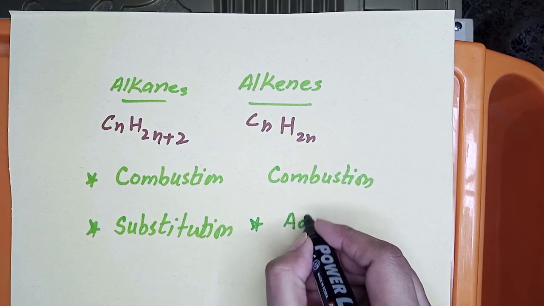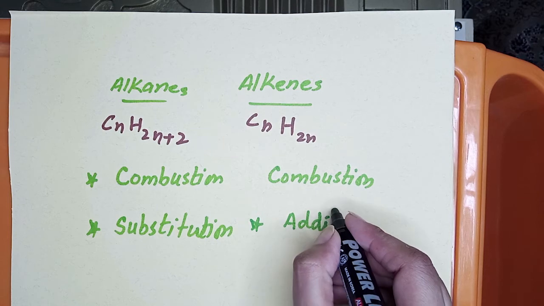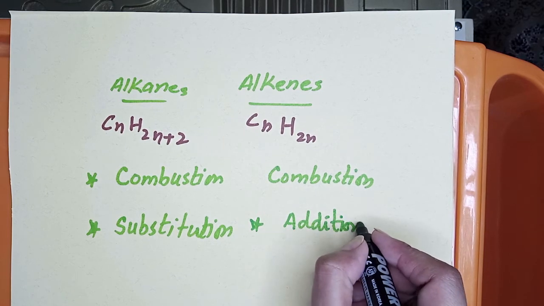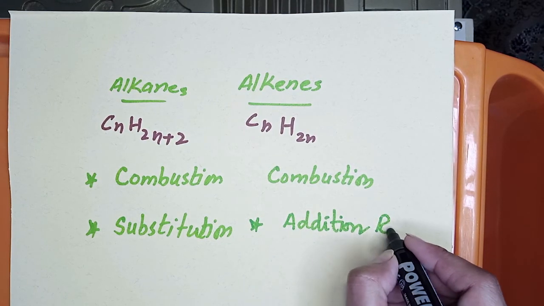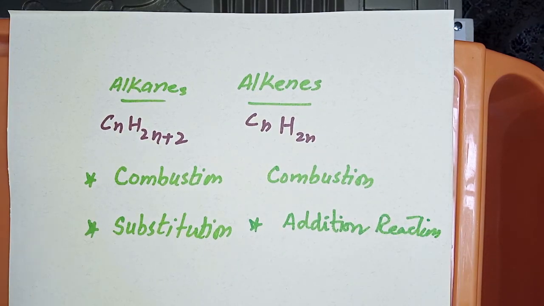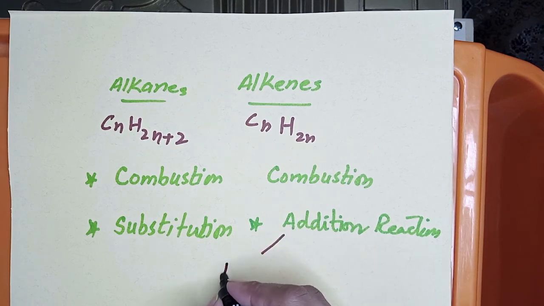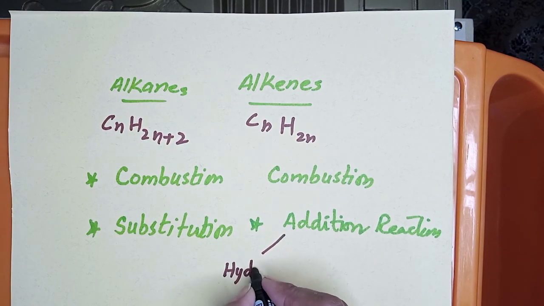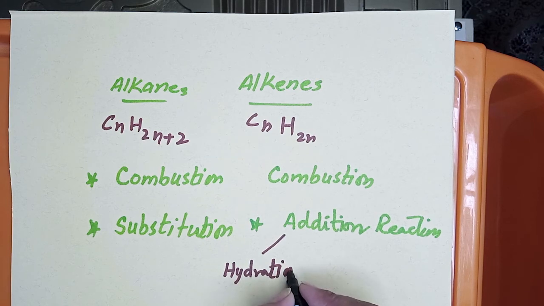In addition reactions, hydrogen added is called hydrogenation, then bromination, hydration. So there are different reactions which come under addition reactions.